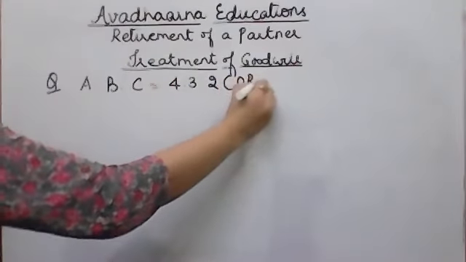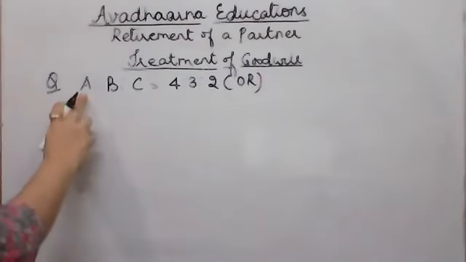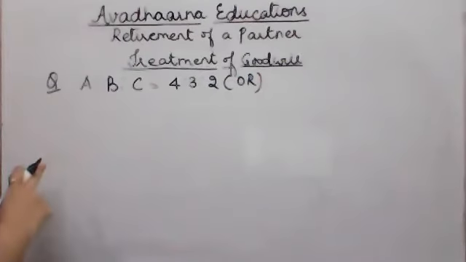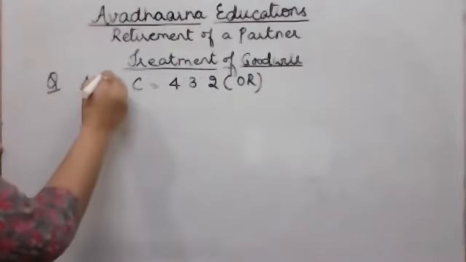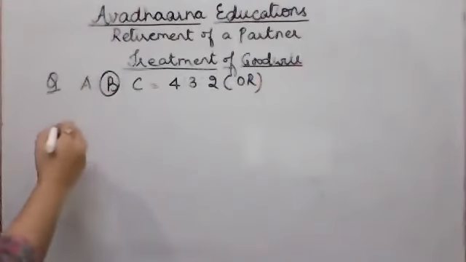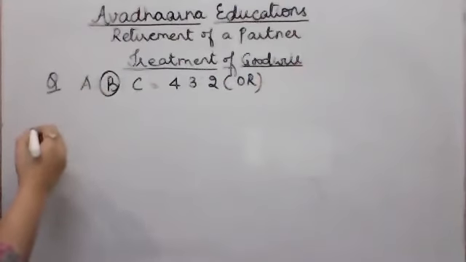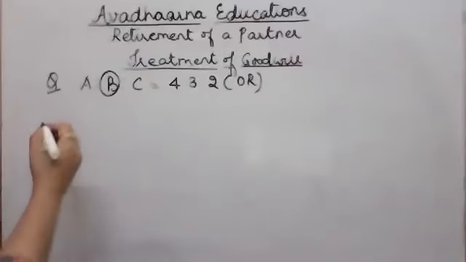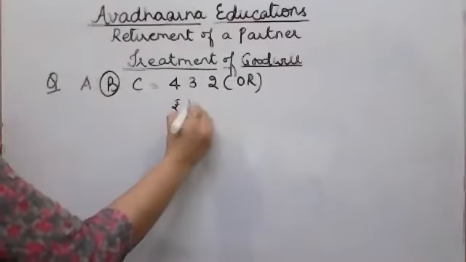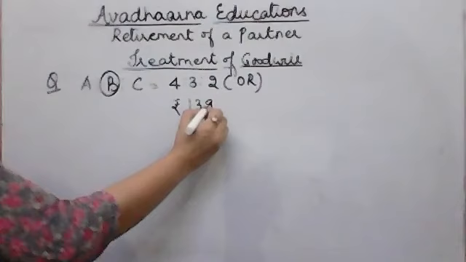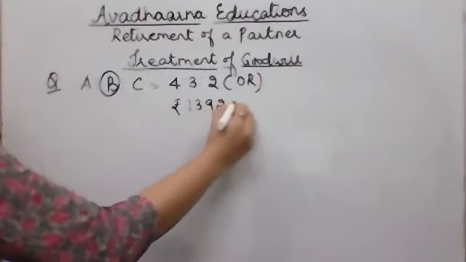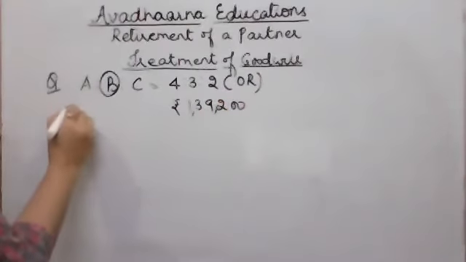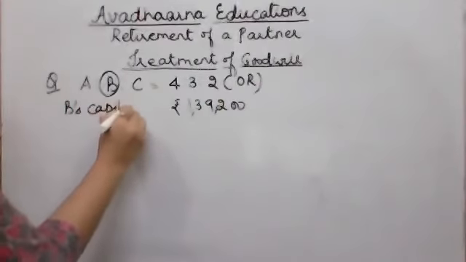This is the old profit sharing ratio among the old partners A, B, and C. Now B retires, and his capital, after making adjustment for reserves and revaluation profit, stands at rupees 1,39,200. That means this is B's capital after adjustment.